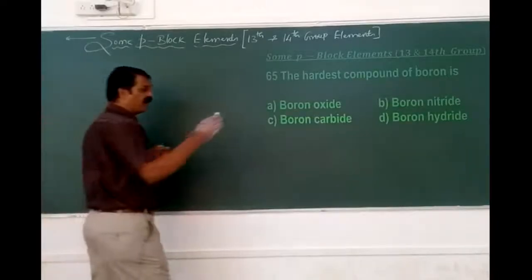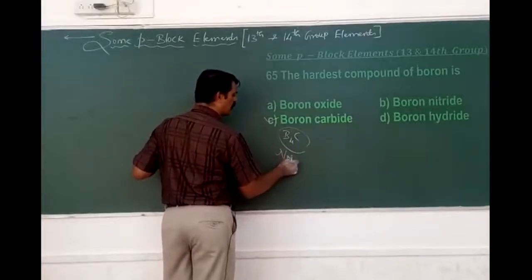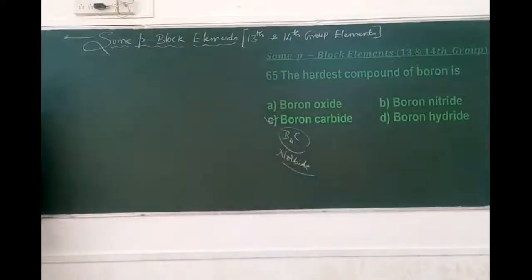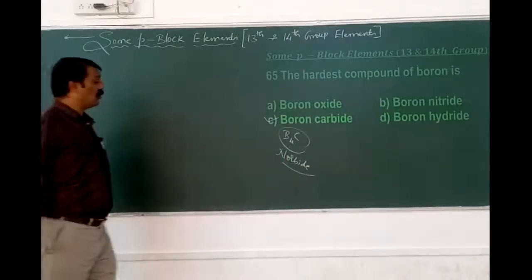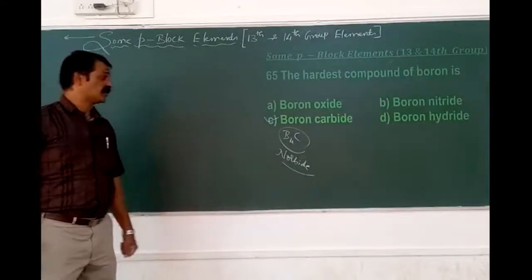That is the carbide, B4C. It is also sometimes called norbide. Boron carbide is also called norbide. That is another commercial name for B4C, that is called norbide.